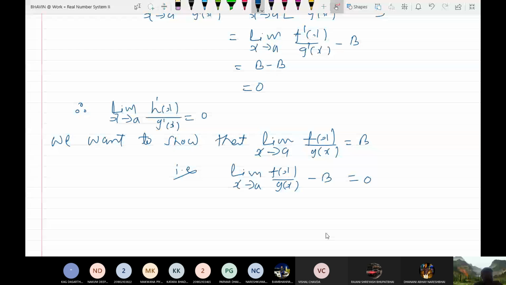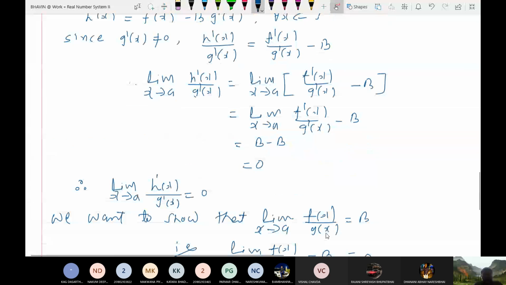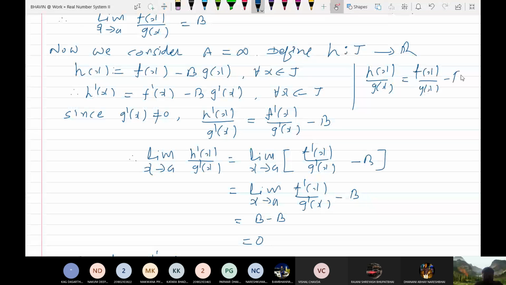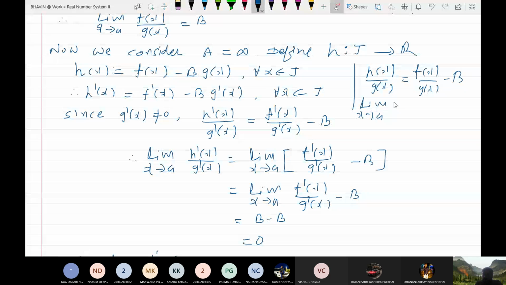Yes, sir. So now look at this. Now just divide this by g(x). It is given that g(x) is non-zero, so this is nothing but f(x) upon g(x) minus b, isn't it? If you divide this function h by g, then you will get this. So if you take limit x tends to a, we want to show that f(x) upon g(x) has limit b, or this has limit 0. So it is sufficient to show that limit h(x) upon g(x) must equal 0. Do you understand?